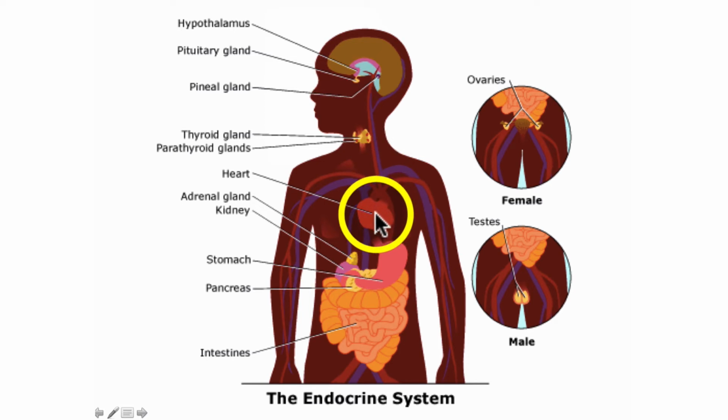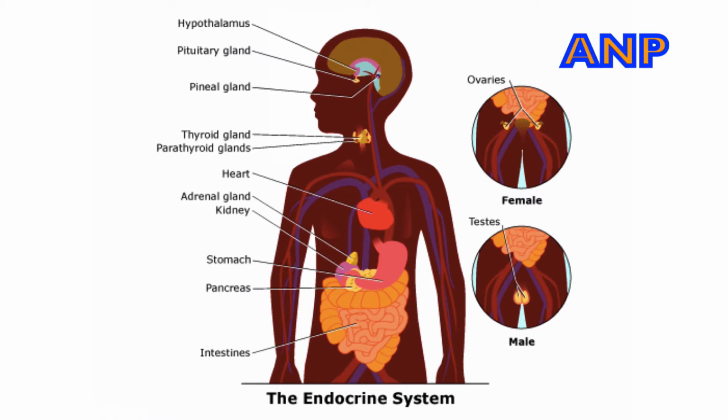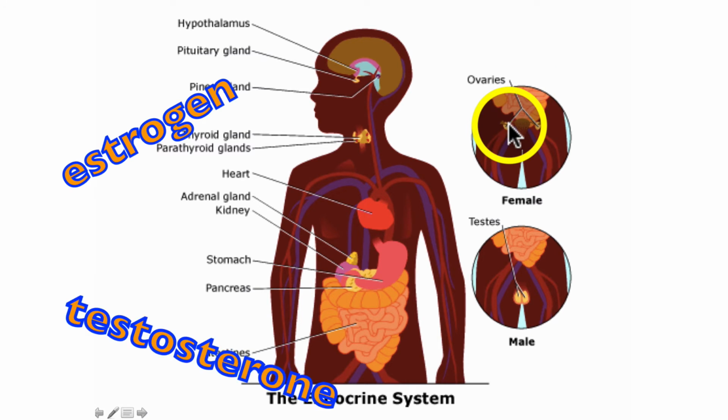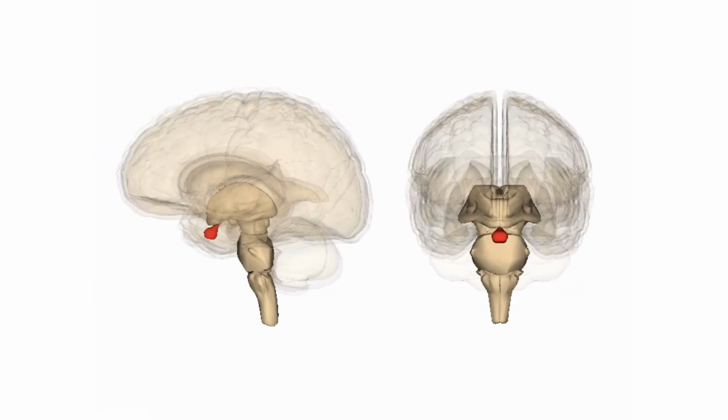But the heart, which is the hallmark of the cardiovascular system, does play a part in the endocrine system because it releases a signaling molecule, atrial natriuretic peptide, directly into the bloodstream, and that is a hormone. The adrenal glands, which sit atop the kidney, play an integral part in the endocrine system, as does the pancreas and other tissues, including the gonads, the ovaries in females, and the testes in males, which secrete the hormones estrogen and testosterone, respectively.